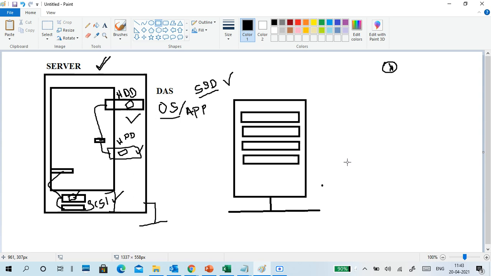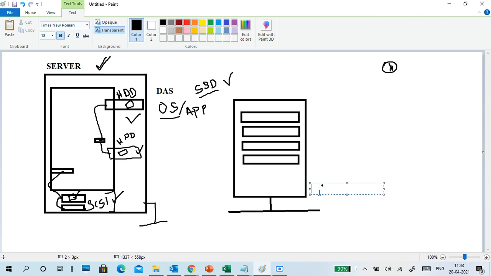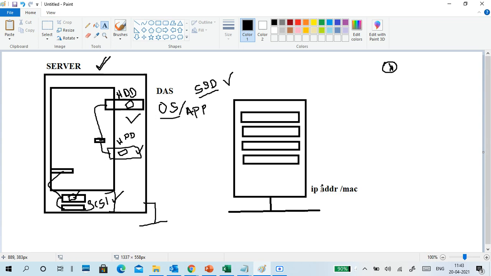It contains a basic operating system, Linux based or Windows based, with a basic interface. It is connected to the network, meaning a normal LAN. It contains an IP address. This box also has an IP address and, of course, a MAC address.